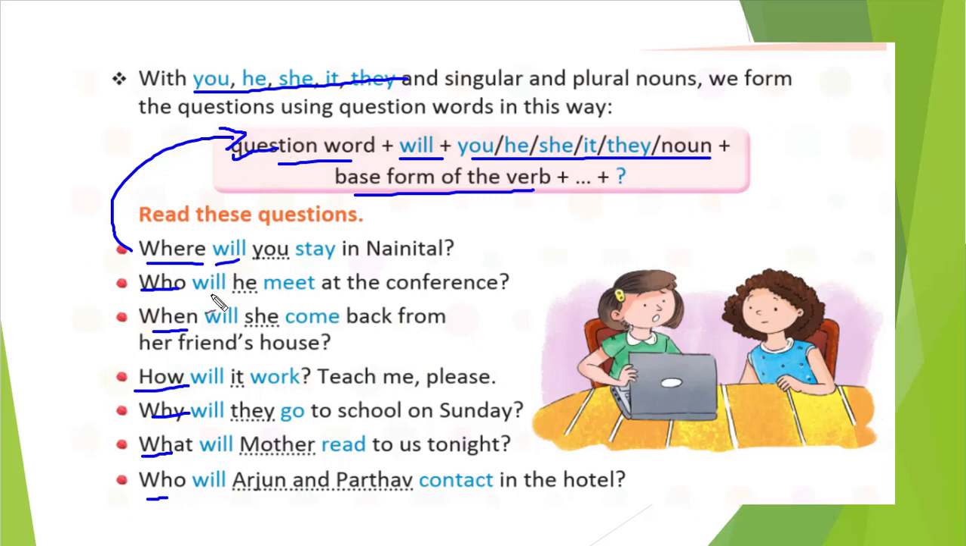Then you see will. It is common for all, right? Because here our subject is you, he, she, it, they, or a noun. So here you see you, he, she, it, they, mother, Arjun and Partha, all are the same. But if I or we is there in the place of you, he, she, it, then we will use shall in the place of will. And you see the verb after that; we will write the verb also in base form.